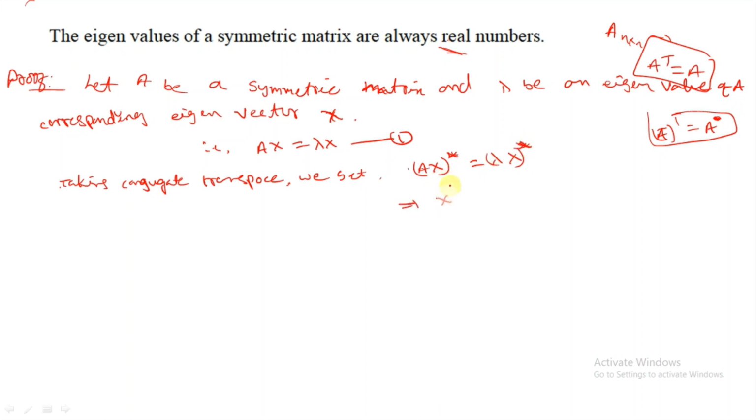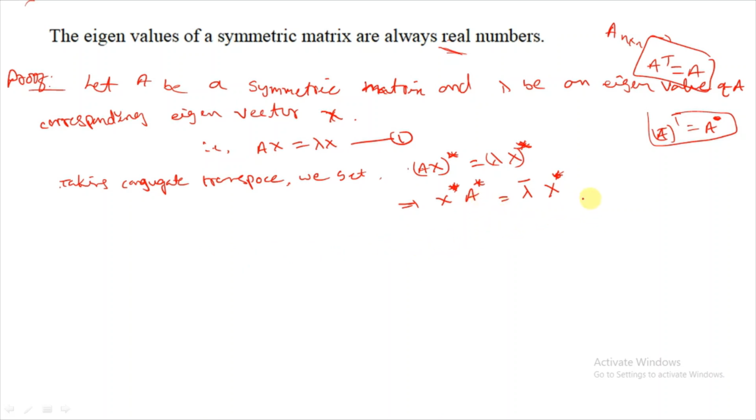Conjugate transpose of both sides means x star A star is equal to lambda, which is a number, so its conjugate is lambda bar, times x star. So x star A star equals lambda bar x star.